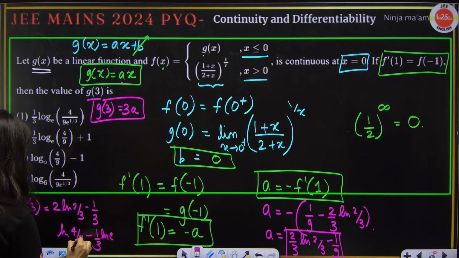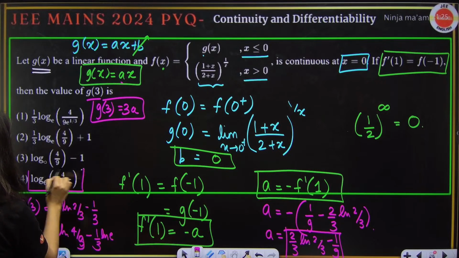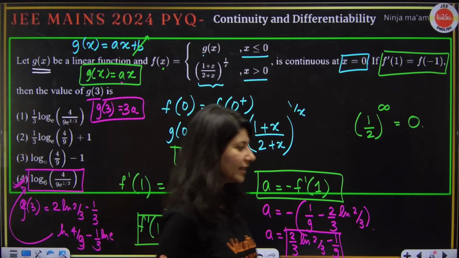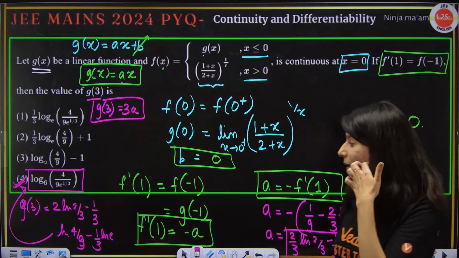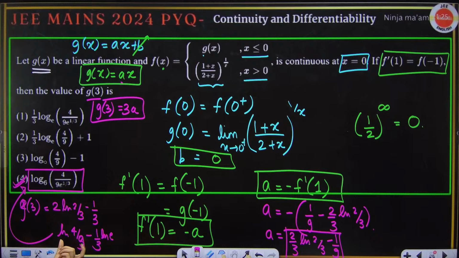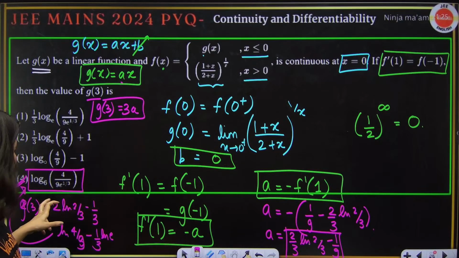Log 4 by 9 e raised to power 1 by 3. Yes. Log 4 by 9 e raised to power 1 by 3, which is matching with option 4. Yes. This is same as this option. Option D is absolutely correct. Okay. So sometimes it happens you're very close to the answer. See what happened? You're very close to the answer, but you're still feeling that, okay, there is so much mismatch with the answer.